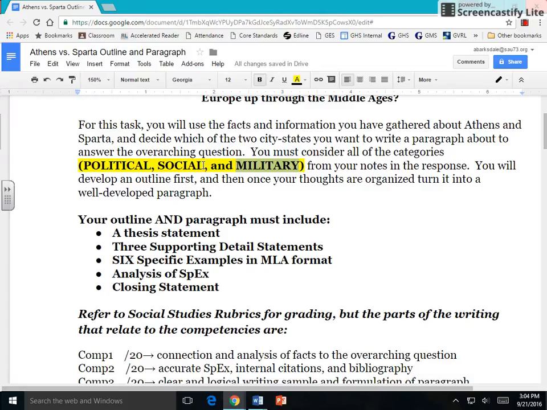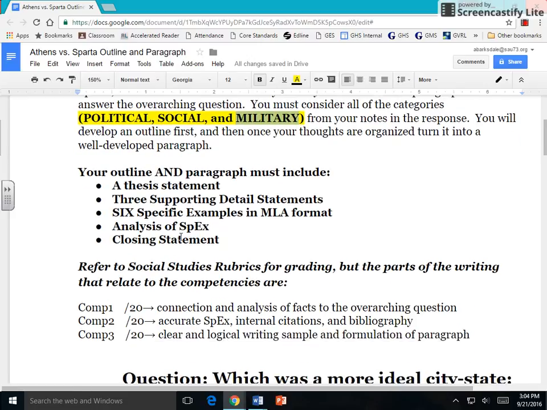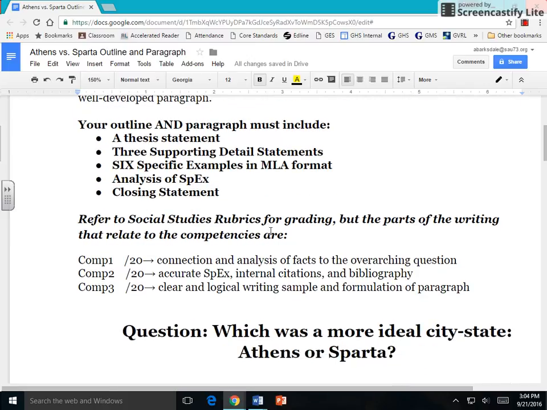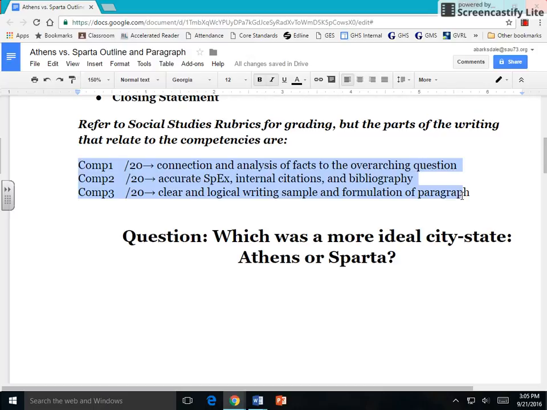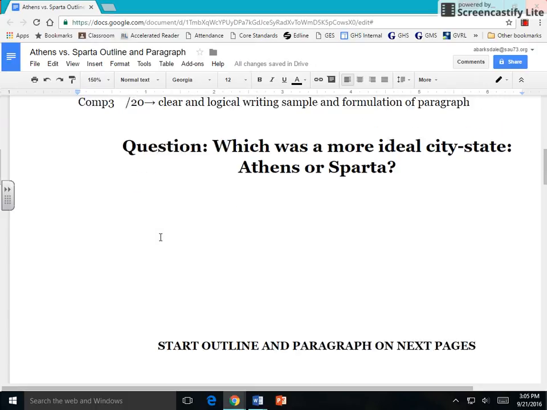So the first thing you're going to do is develop your outline, and then once your thoughts are organized, you're going to turn it into a well-developed paragraph. I'm going to walk you through that, but I just want to draw your attention to the directions below, a checklist of what you need to do, reference to the social studies rubrics, and finally your competency grades in relation to how you need to complete the activity. All right, I'm just going to change that because we omitted the bibliography. So 20 points in each comp.